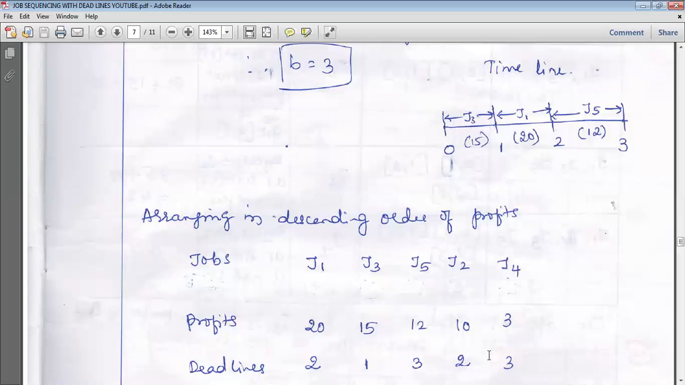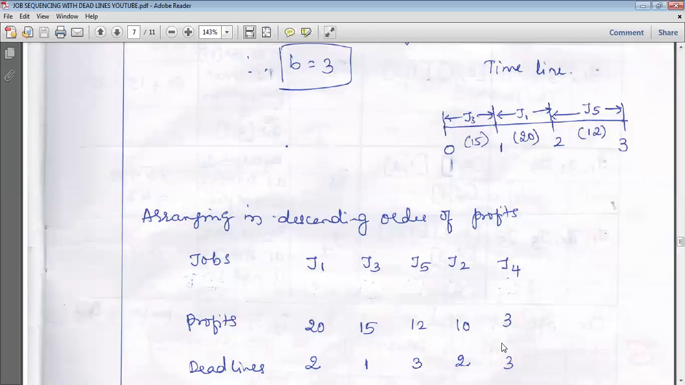Again, next go to job 4. He is ready to wait for 3 hours, but the profit he is going to get is 3. 3 hours means which slot we need to allot? We need to allot the 2 to 3 slot. Check whether the 2 to 3 slot is free. No, it is already allotted. So the 2 to 3 slot is not free. So the request of the 4th person also will be discarded.